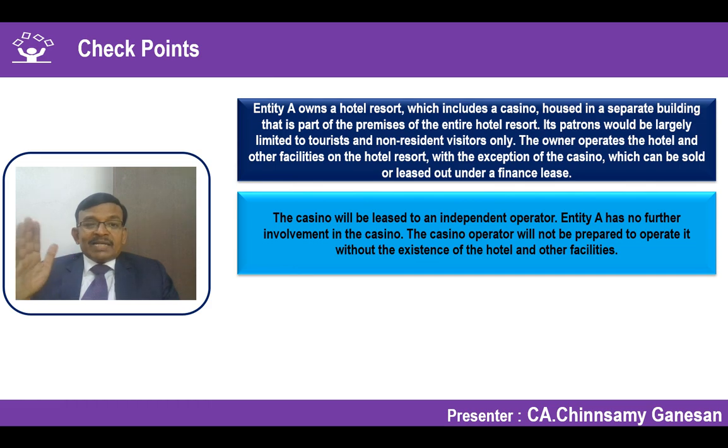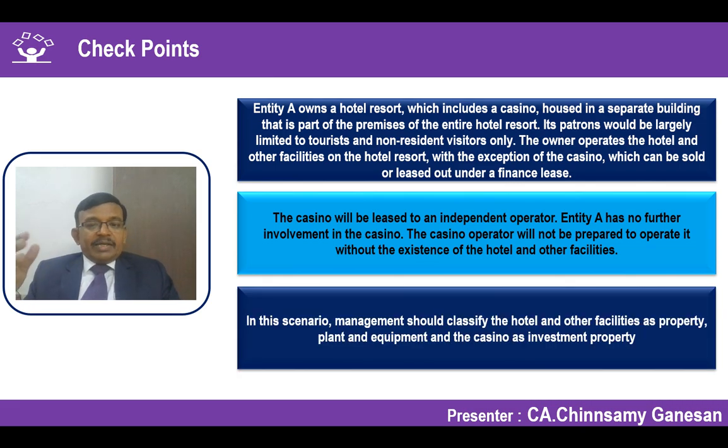Whether that impacts the situation, that cash flows are generated largely independent of the other assets, it's only a condition, right? It can be run independently also. So to that extent, in this scenario, the hotel and other facilities are considered as property, plant and equipment, whereas the casino should be treated as an investment property, right?